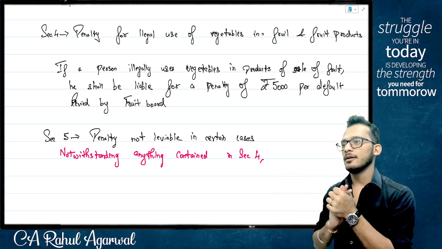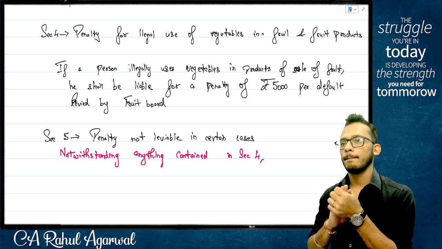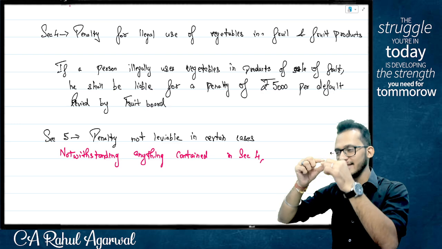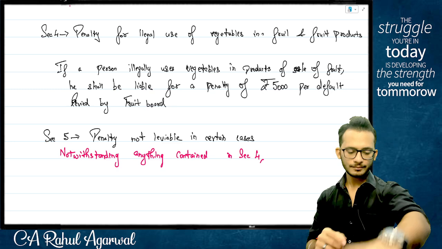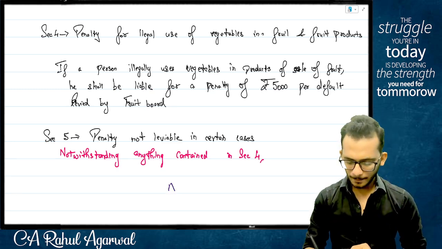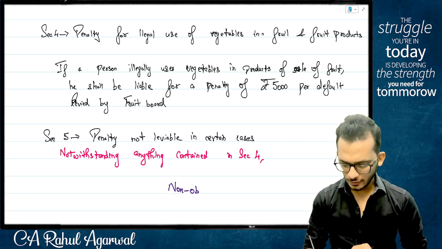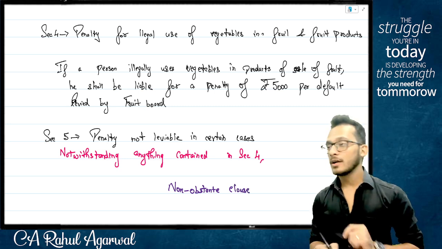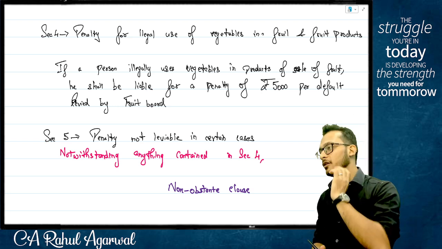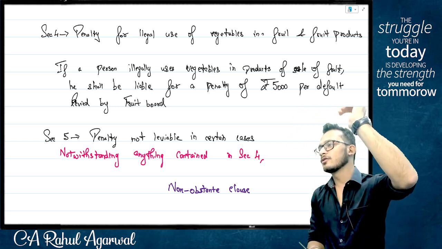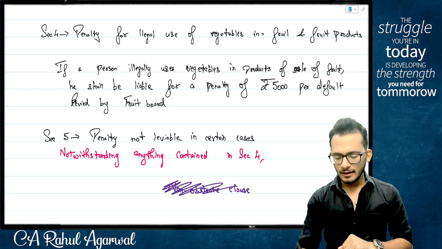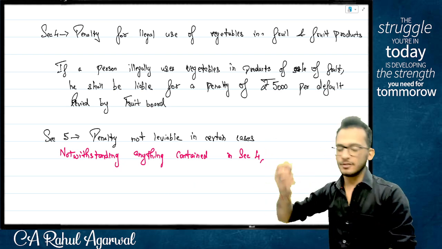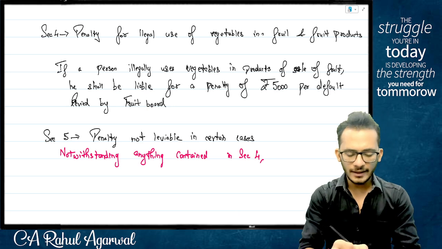Any idea, people, what is this section called? What is this section read as in English? We call it a non-obstante clause. Non-obstante clause means that this clause has superior powers over other things. Now, if I am using the word notwithstanding anything contained in section 4, what should I write? I should write notwithstanding anything contained in section 4.